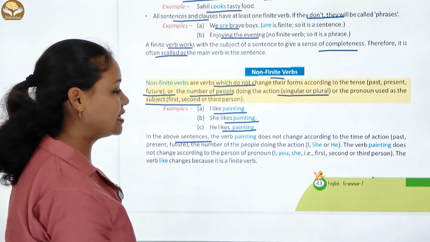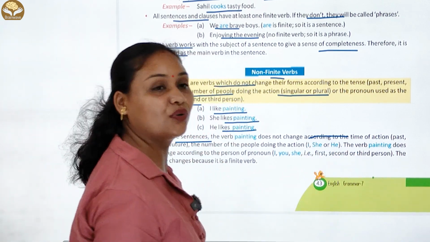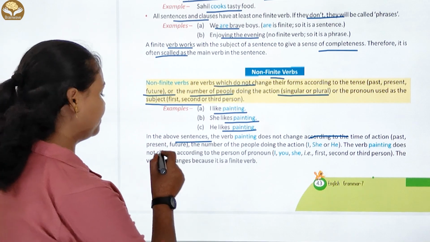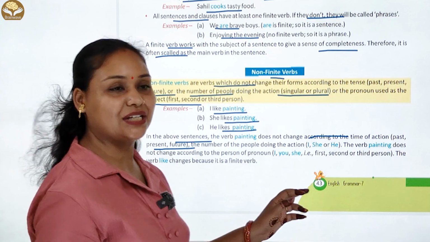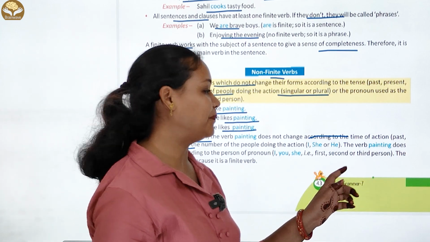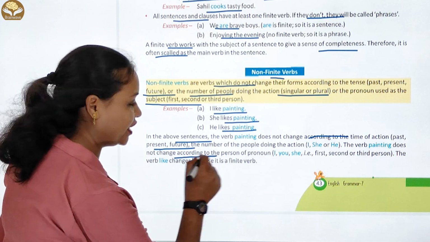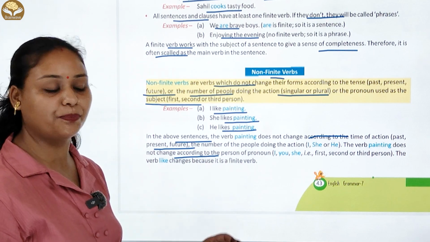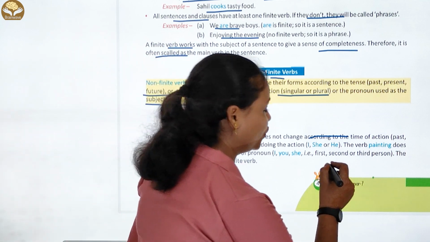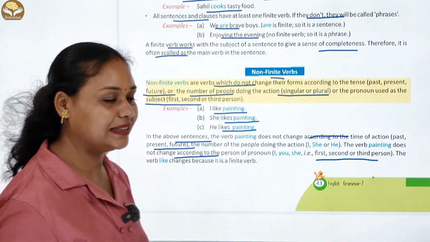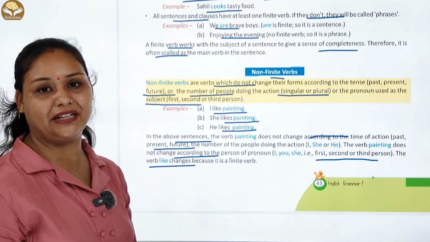In the above sentences, the verb painting does not change according to the time of action, past, present and future, or the number of the people doing the action, say I, she or he. The verb painting does not change according to the person or pronoun, say I, you and she, first, second and third person. The verb like changes because it is the finite verb.